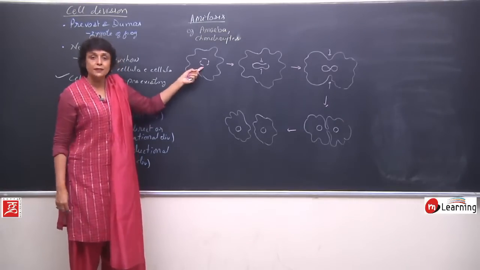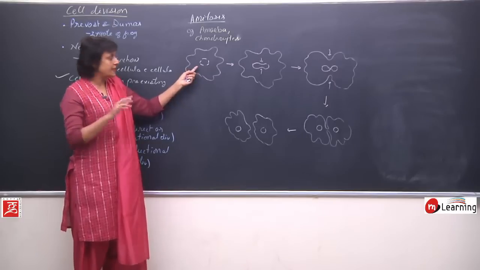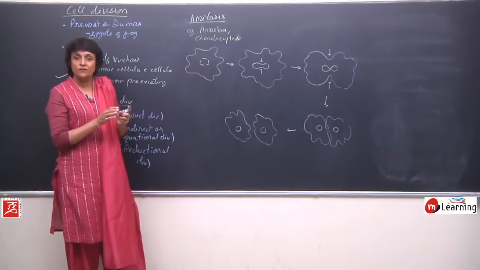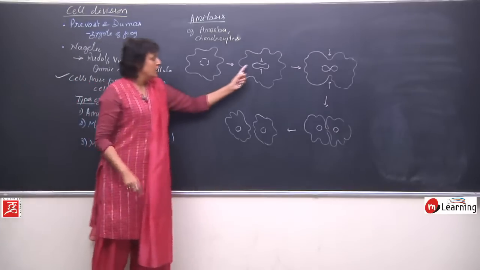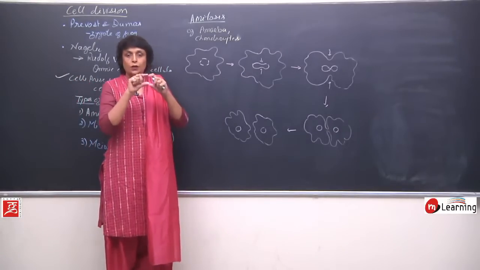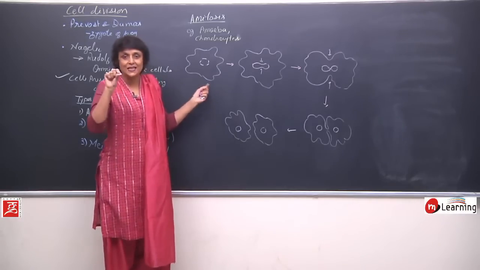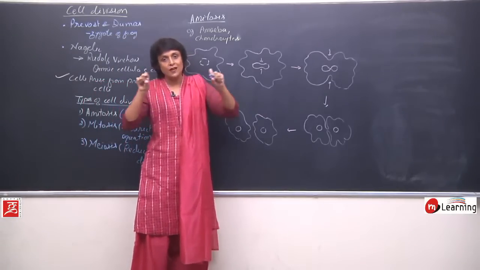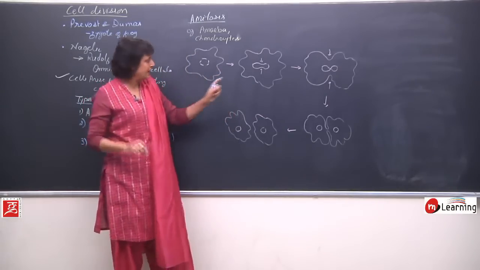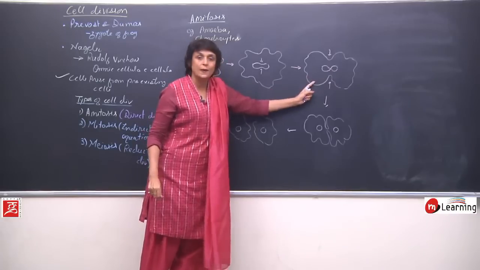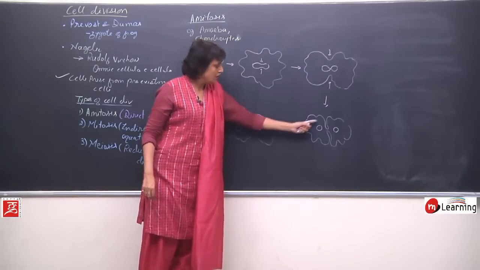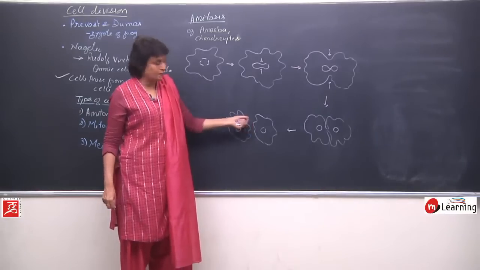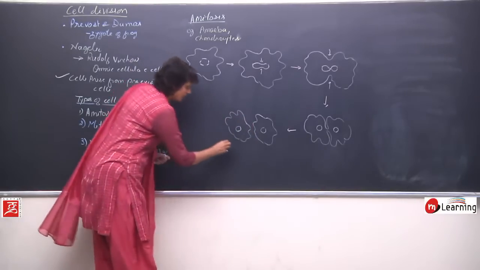So what has happened is nuclear membrane is as it is, no spindle fibers, chromosomes are in the form of chromatin fibers. The nucleus simply pinches into two parts. It is like a balloon, if we press it in the middle, you start seeing two parts and then they separate. So the same thing happens, followed by the cytoplasmic constriction. This constriction deepens and finally it completes in the middle, forming two daughter cells.